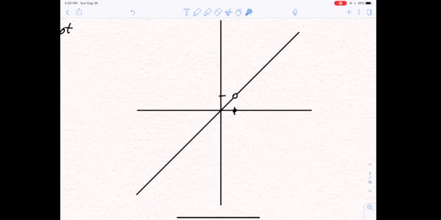Remember, for the limit, we only care about what happens when we're close to a point. So when we're really close to x equals 1, what's happening? Our y values are getting really, really close to y equals 1. Again, they're never going to quite equal 1, but they're going to get very, very close. And they're limiting into 1 from both sides, from the top and the bottom. So we say the limit is 1.